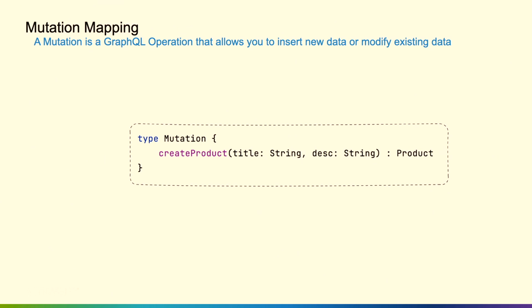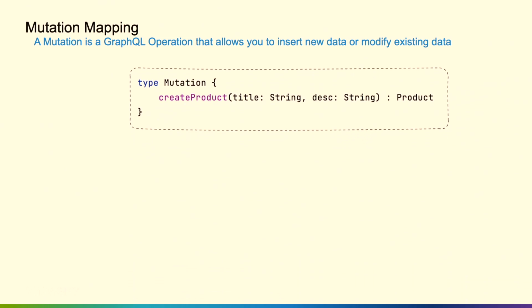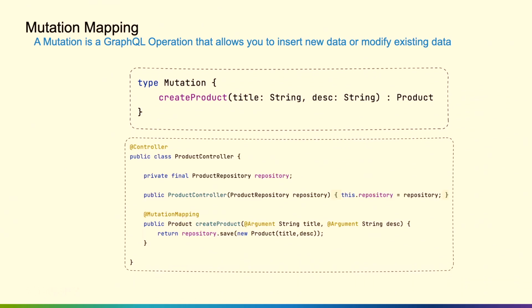Again, we looked at mutations earlier. We have a mutation mapping here that allows you to insert data or modify it. So we have this create product. How do we tie that together? We have the @MutationMapping similar to the @QueryMapping, and this is making sure that that is a mutation type. In that case, we're taking in a title and a description, and we're able to send that off to the repository and persist it.